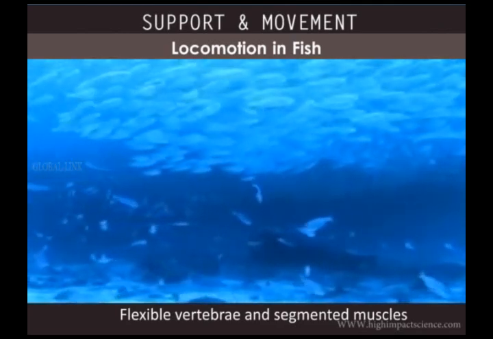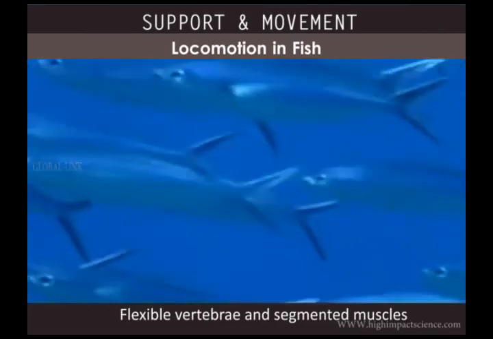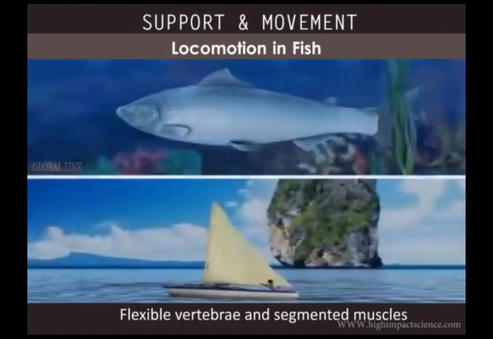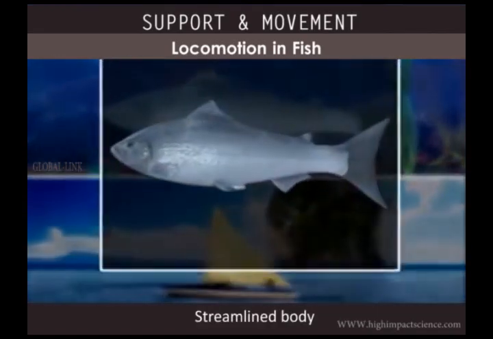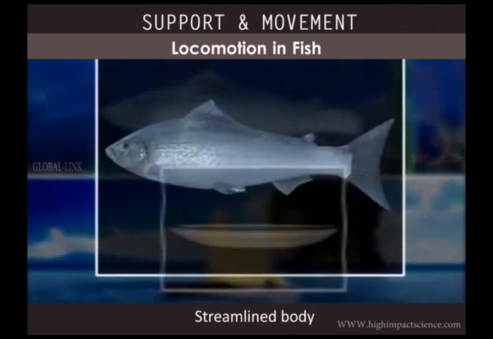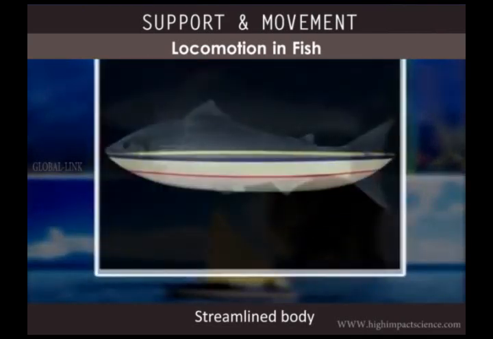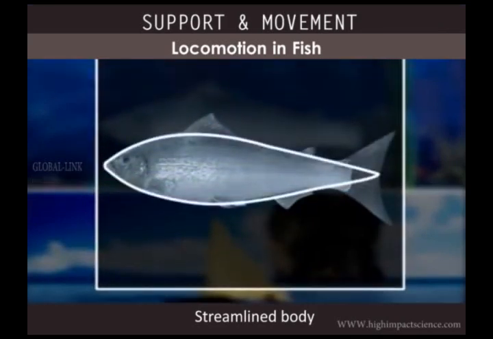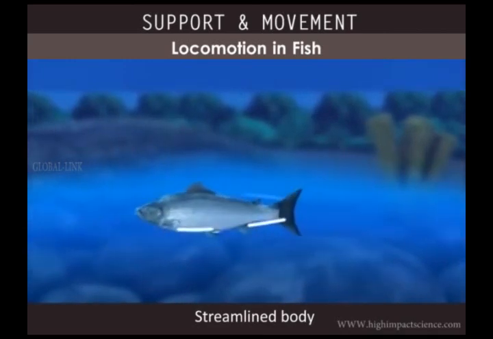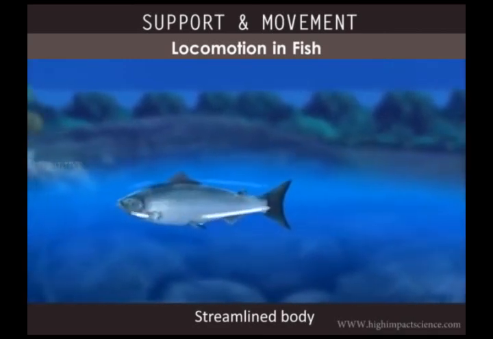Locomotion in fish. Now, although life in water puts serious constraints on movement, the fish is well adapted. It has a similar shape like that of a boat. The middle portion tapers at its ends and forms a specific body shape known as streamlined body. This streamlined body offers little resistance to movement in water and facilitates swimming.